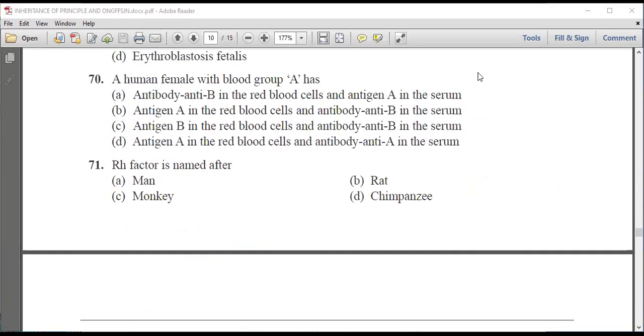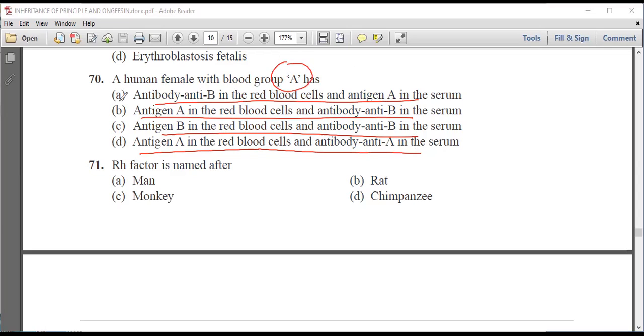Next question is, a human female with blood group O has antibody NTB in the RBC and antigen A in the serum, antigen A in RBC and antibody NTB in the serum. Next is antigen B in RBC and NTB in serum, and next is antigen A in RBC and antibody NTA in the serum. Now we know that the female is having blood group A. So the correct answer will be antigen A in RBC and NTB in the serum.